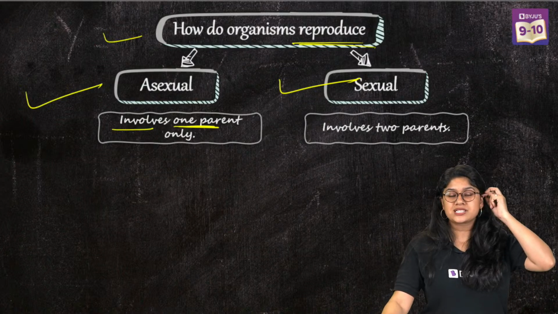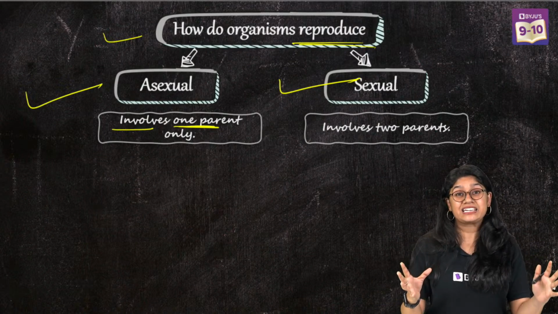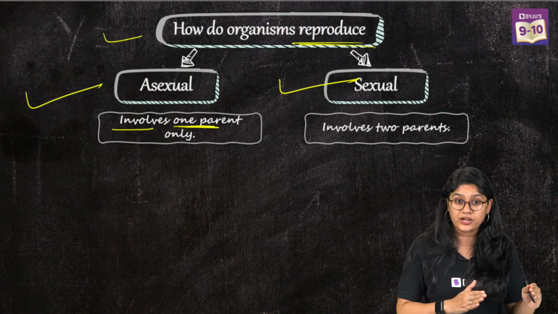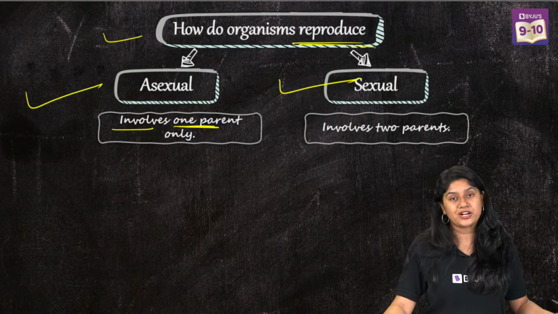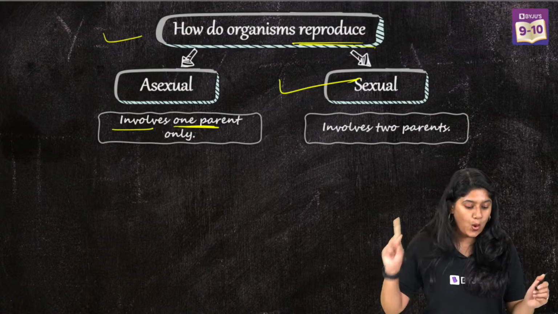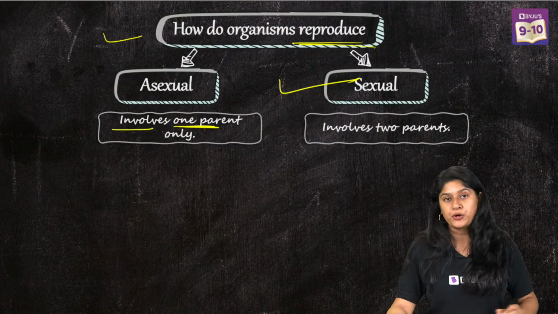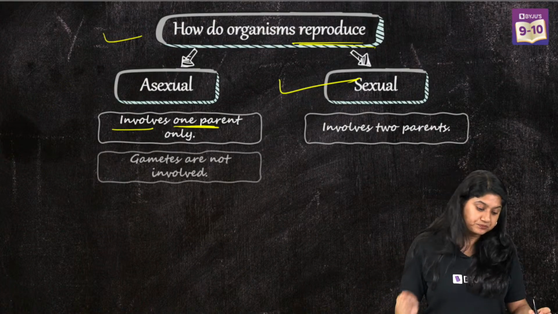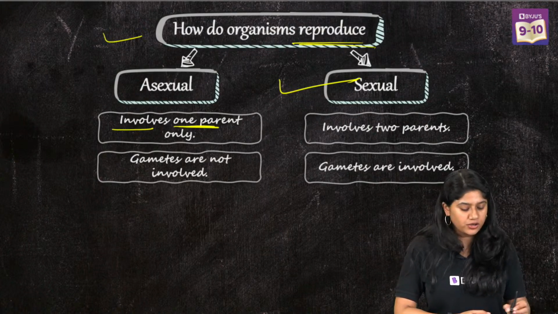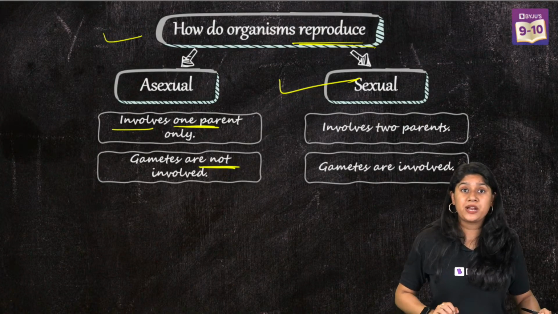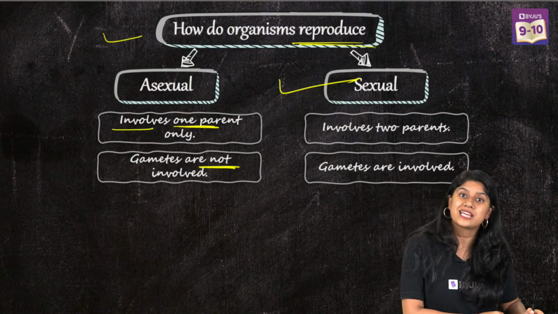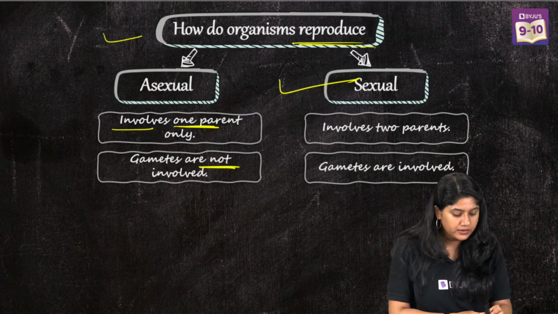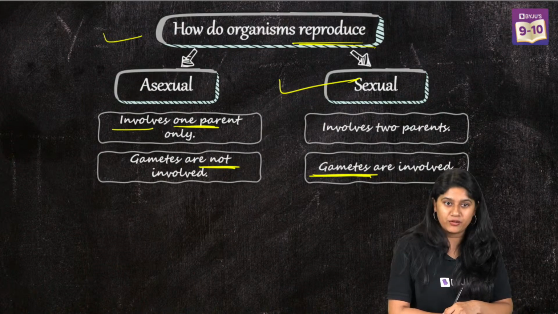We are discussing the chapter reproduction. Now we are discussing the 2 broader categories that we have: asexual reproduction and sexual reproduction. In asexual reproduction, there's the involvement of only one single parent. In sexual reproduction, there's involvement of 2 parents. Then, gametes are not involved in asexual reproduction, so we will not see the formation of gametes. And in sexual reproduction, we will see the gametes will be there.